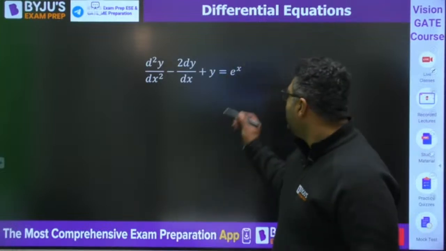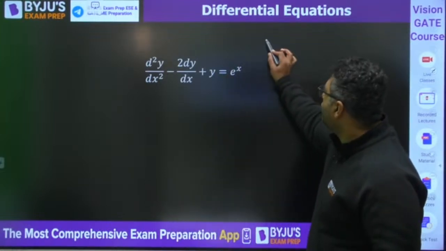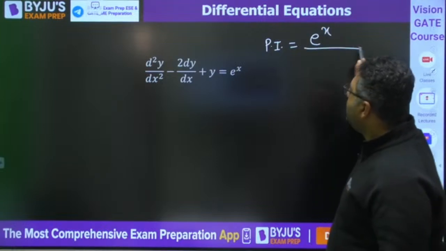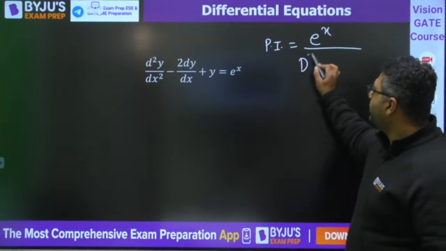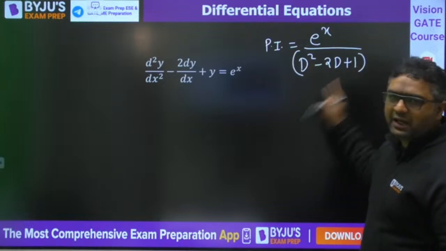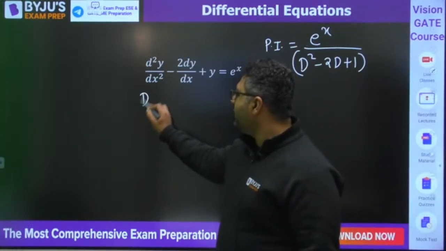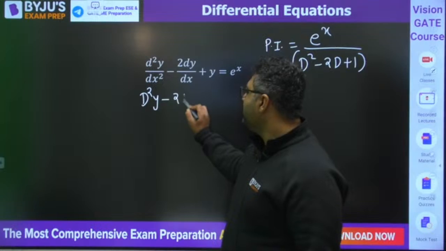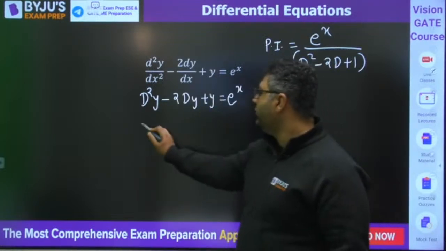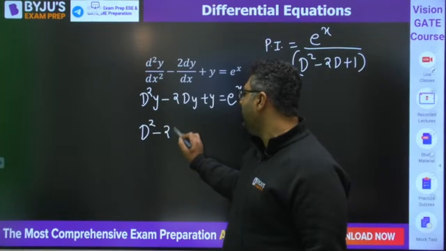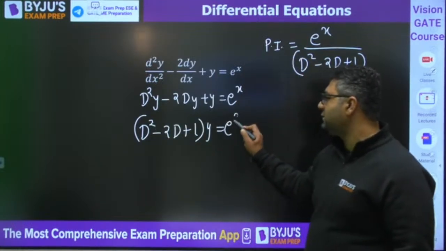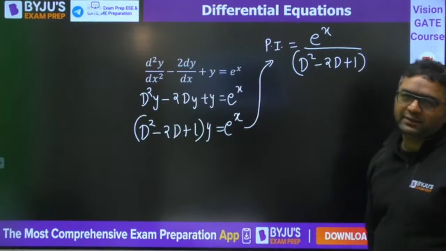this, then you would be doing once again what? You would be writing the particular integral as equals to e to the power x divided by d square minus 2d plus 1. Everybody understood how this equation came? We can write it as d square y minus 2dy plus y is equals to e to the power x. So we can write it as d square minus 2d plus 1 into y is equals to e to the power x. So we are finding it out like this.